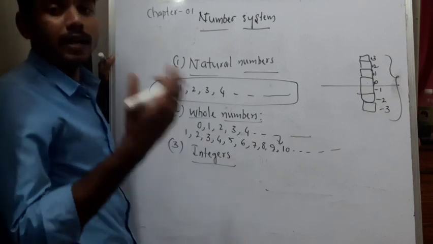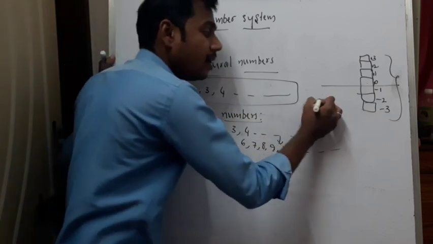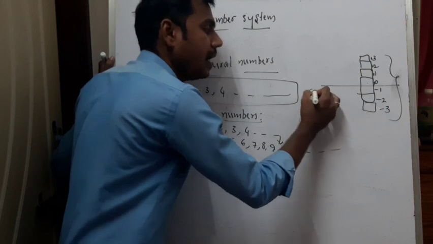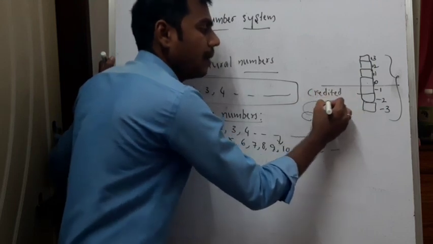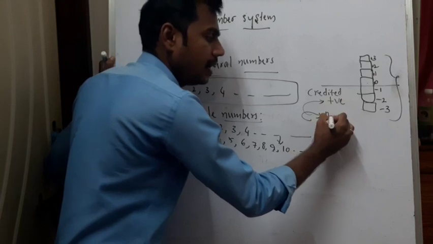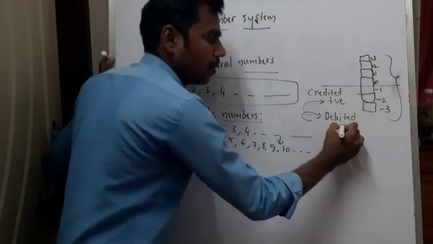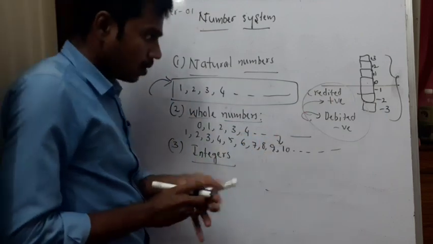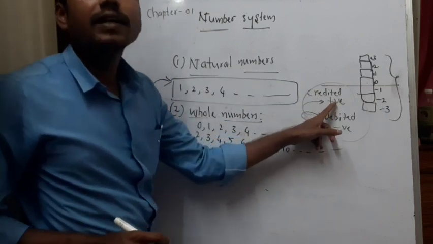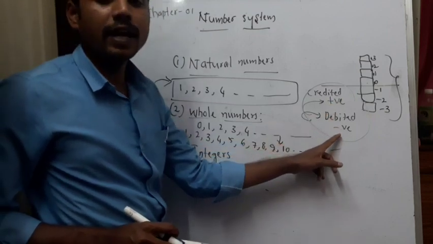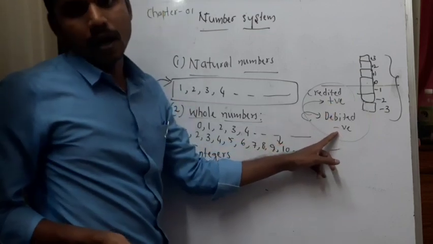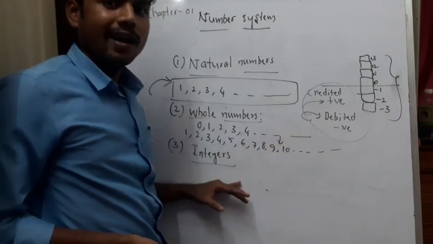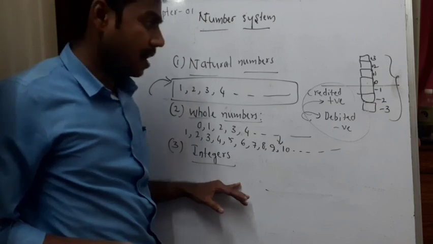Even in banks, anything credited to our account is considered positive, and anything debited is represented by negative. If you see your bank account and see positive, the amount has been credited into your account. If anything is negative, the amount has been debited from your account. This is how integers help in understanding our day-to-day transactions.